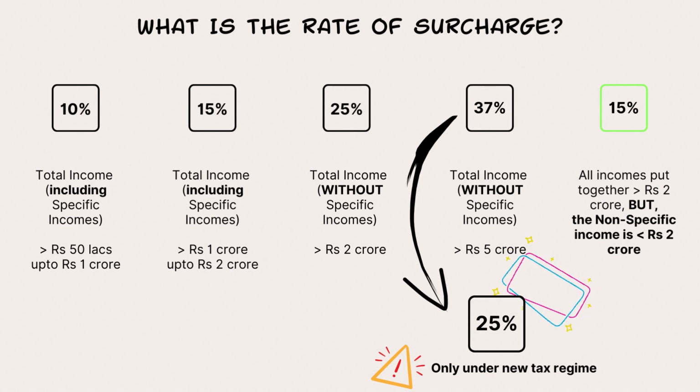And one more point here is, for this 37% to become 25%, the individual or assessee has to pay tax under the new tax regime. That is one catch. Only then, if he is subject to surcharge and his total income is more than 5 crores, will he be taxed with a surcharge of only 25%. About the new tax regime, I had discussed it in part 1 of my budget 2023 series. That will give more explanation about what the new tax regime is.